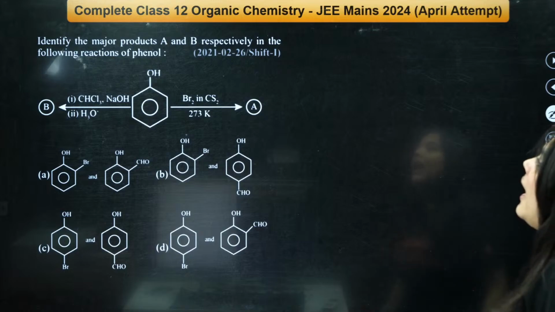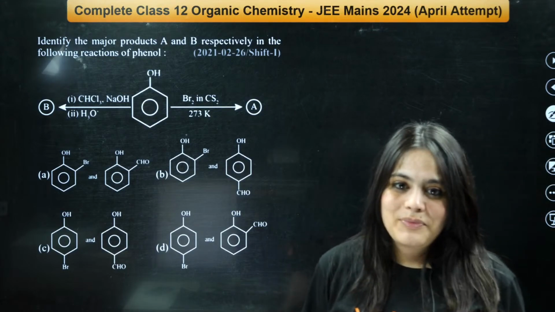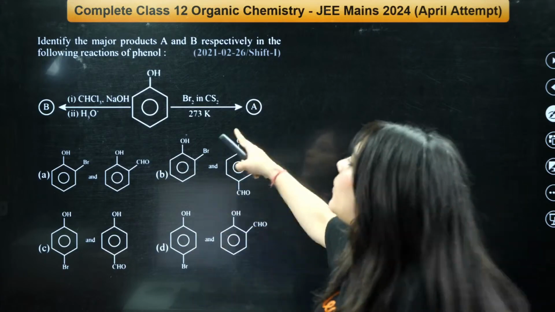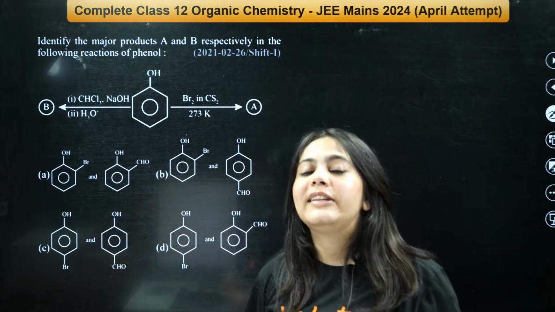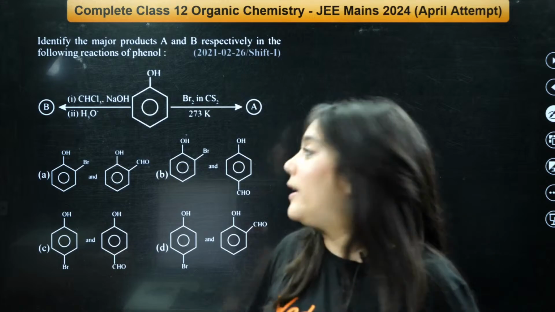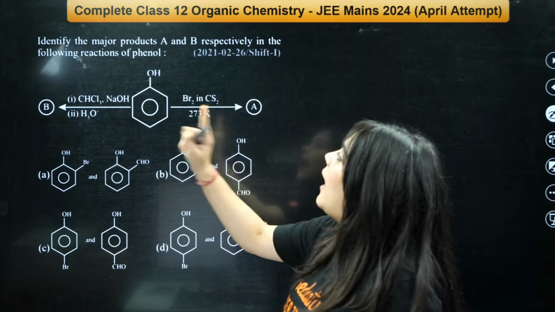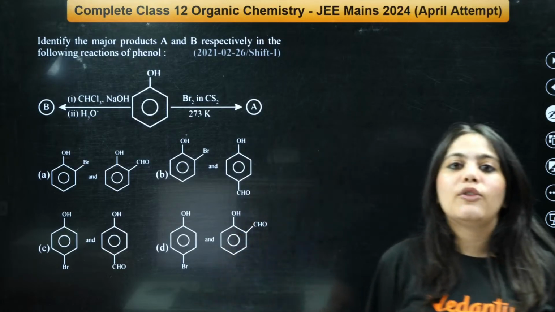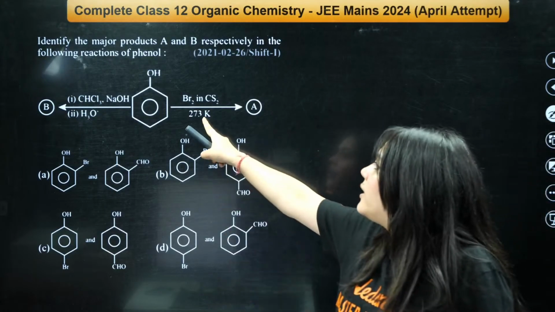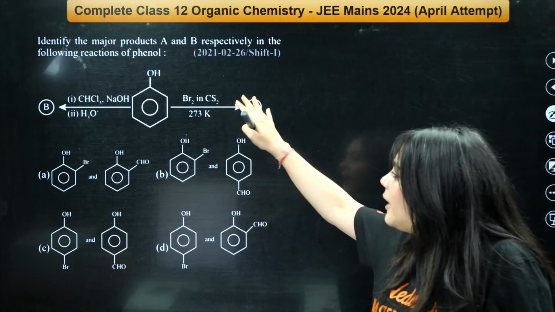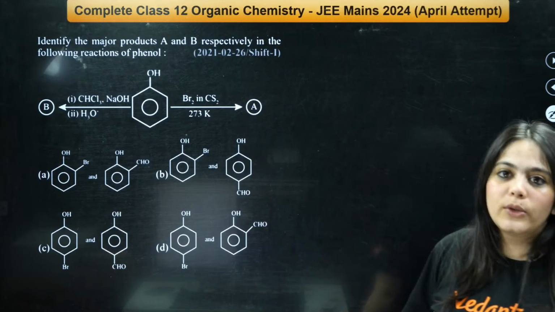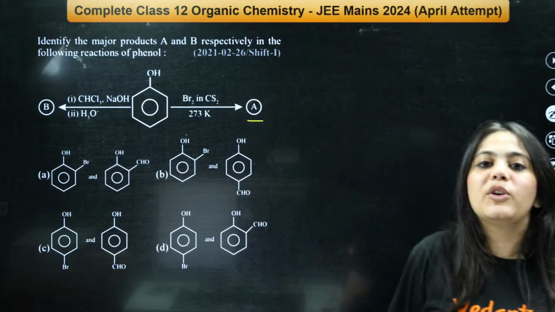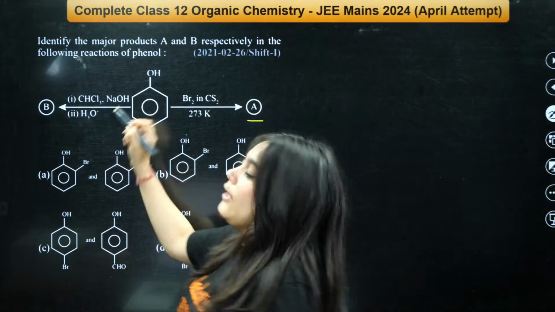So we have seen this is the answer. Now next question. These kind of questions will definitely come. This question, or a part of this question, will definitely 100% come in your exam. Mark my words. Identify the major products A and B respectively in the following reactions. One other thing we've already done. Br2 in CS2. What would be the reaction to that? Option number A. What will be the product A and the product B?